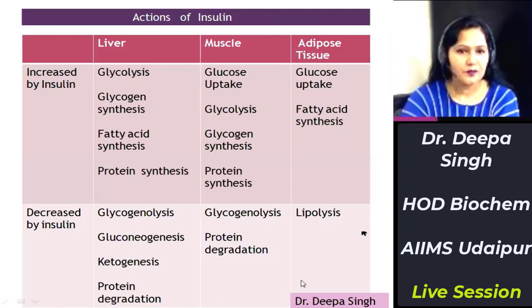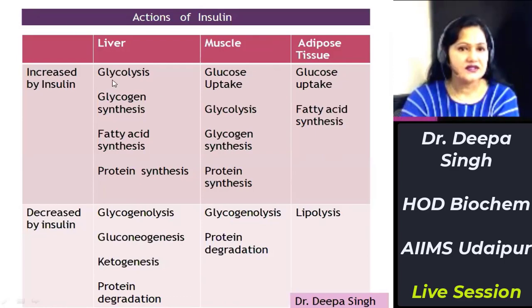So these are all the pathways which are inhibited by insulin, and all these pathways would give rise to increased concentration of glucose. And all the other pathways are stimulated by insulin because they will decrease the blood glucose concentration. Thus, this is how insulin maintains the blood glucose concentration.